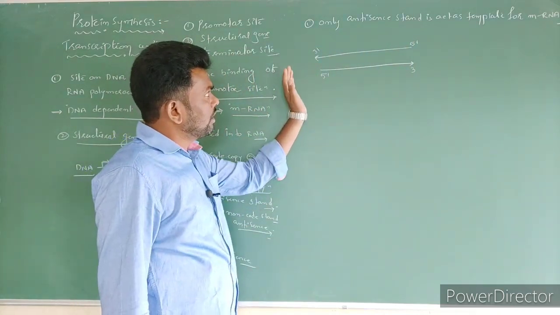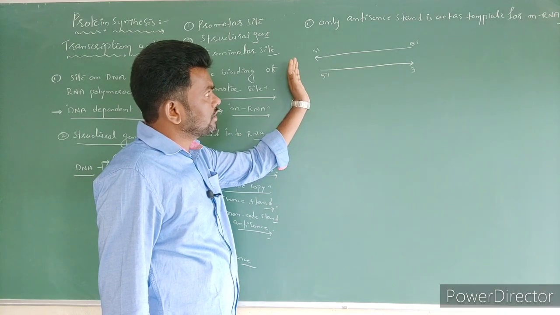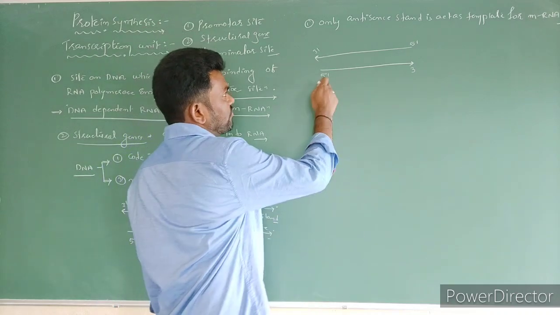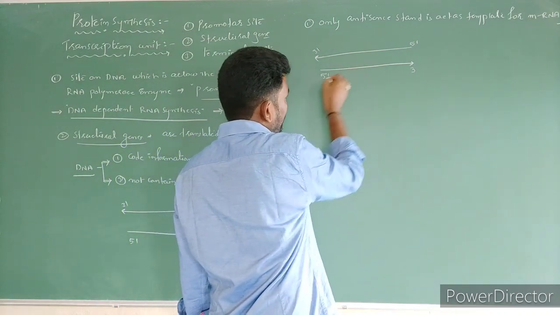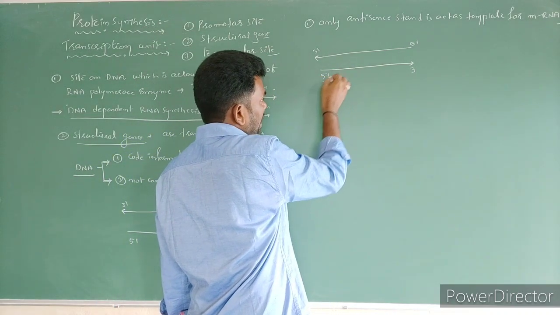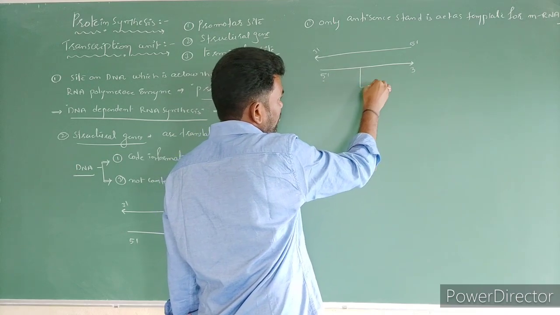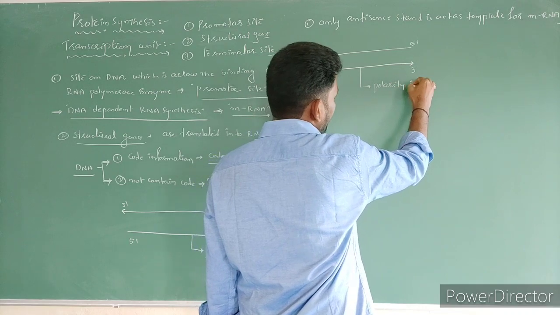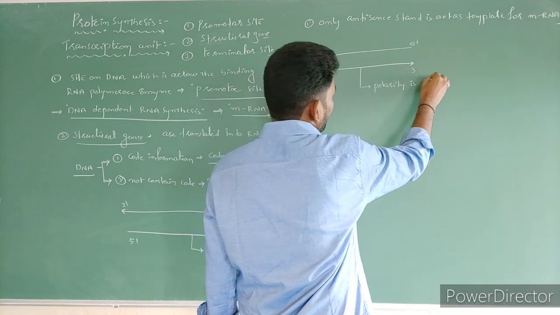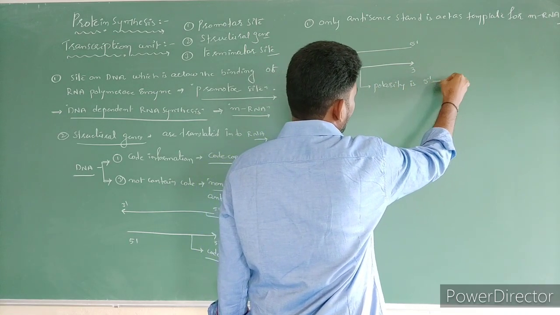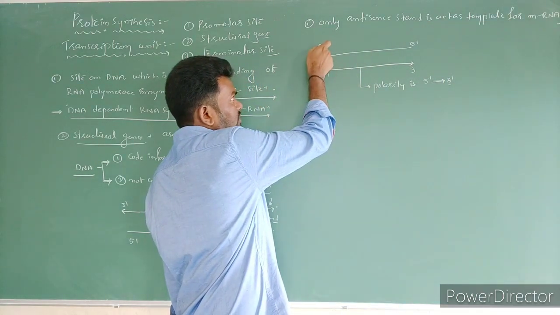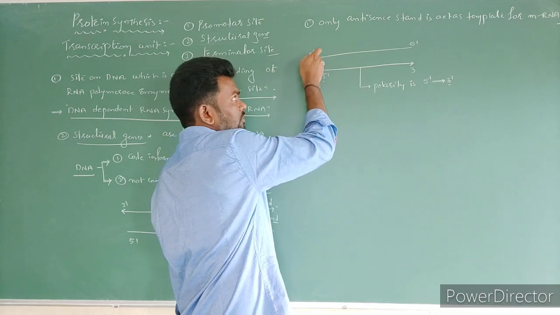So what is the polarity of these two strands? With respect to here, this strand polarity is 5' to 3'. We have to see this strand polarity from one view, from this side.